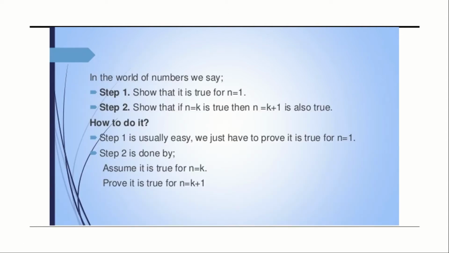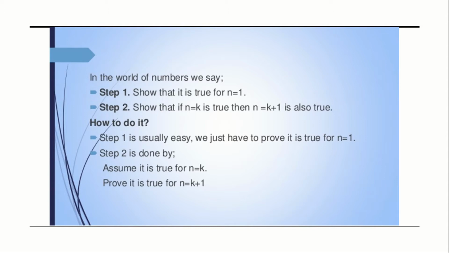In the language of numbers, we say step 1, show that it is true for n is equal to 1, and step 2, show that if n is equal to k is true, then n is equal to k plus 1 is also true. That is, if n is equal to k, then n is equal to k plus 1, both are true. How to do it?